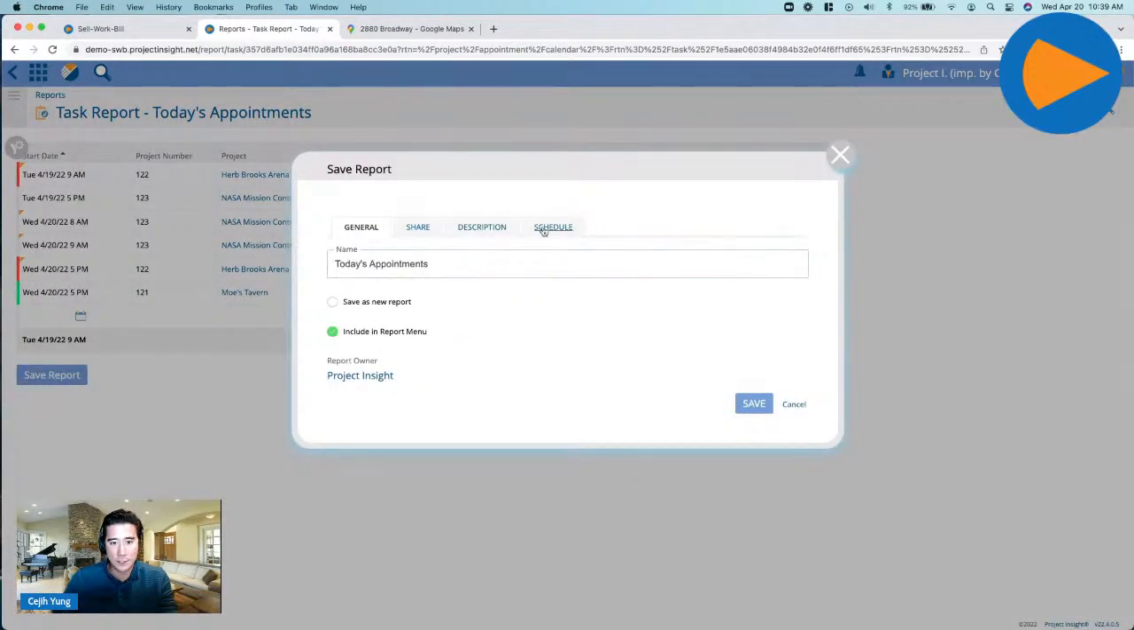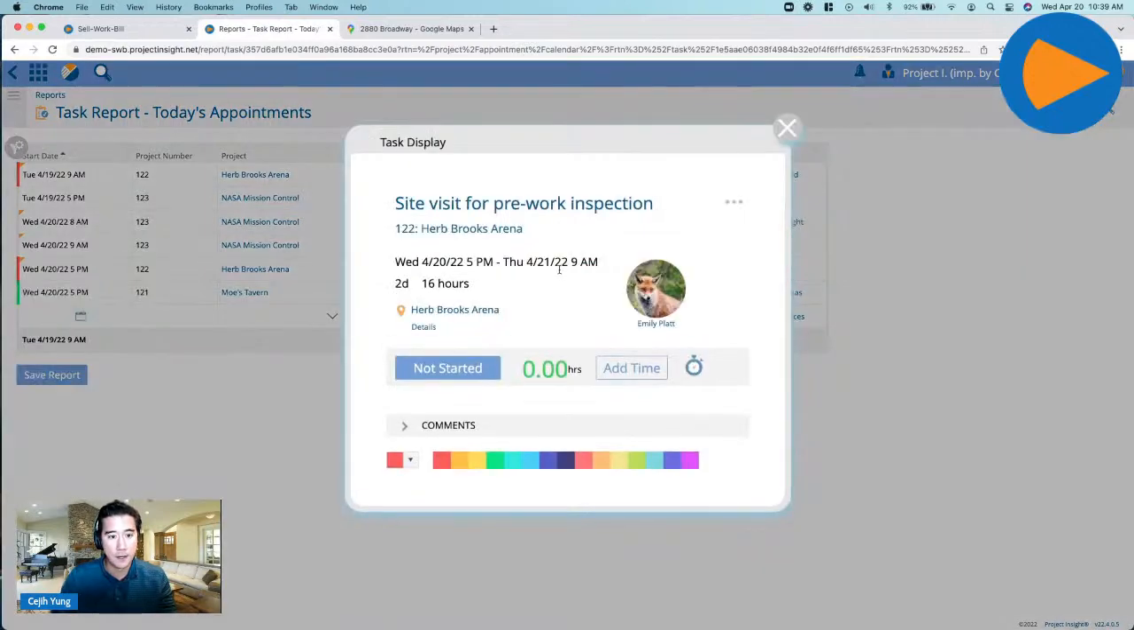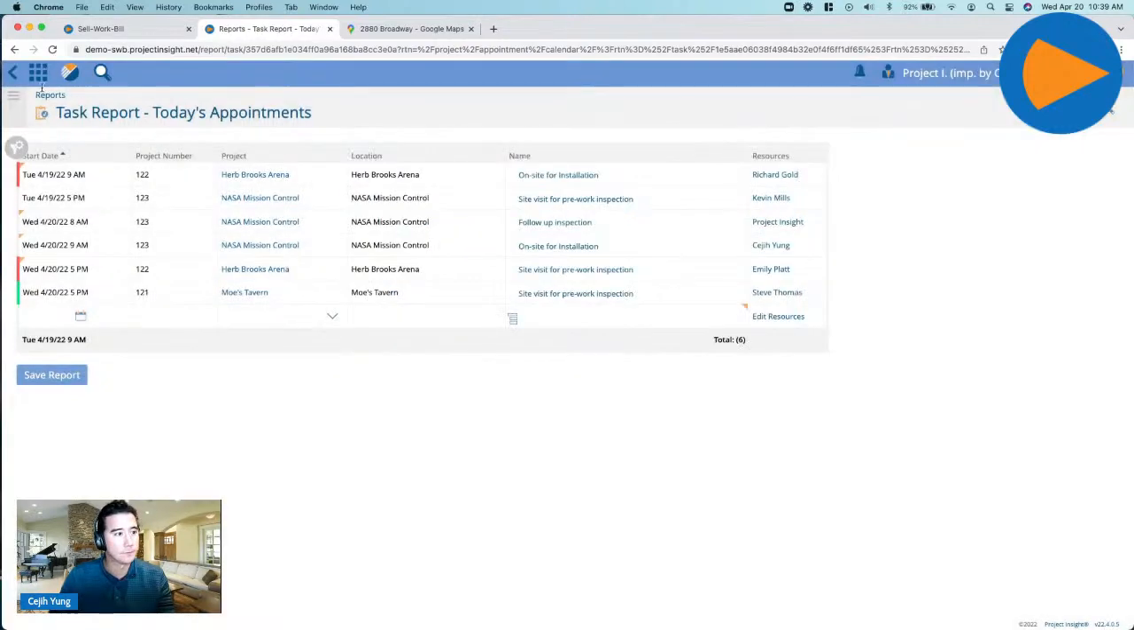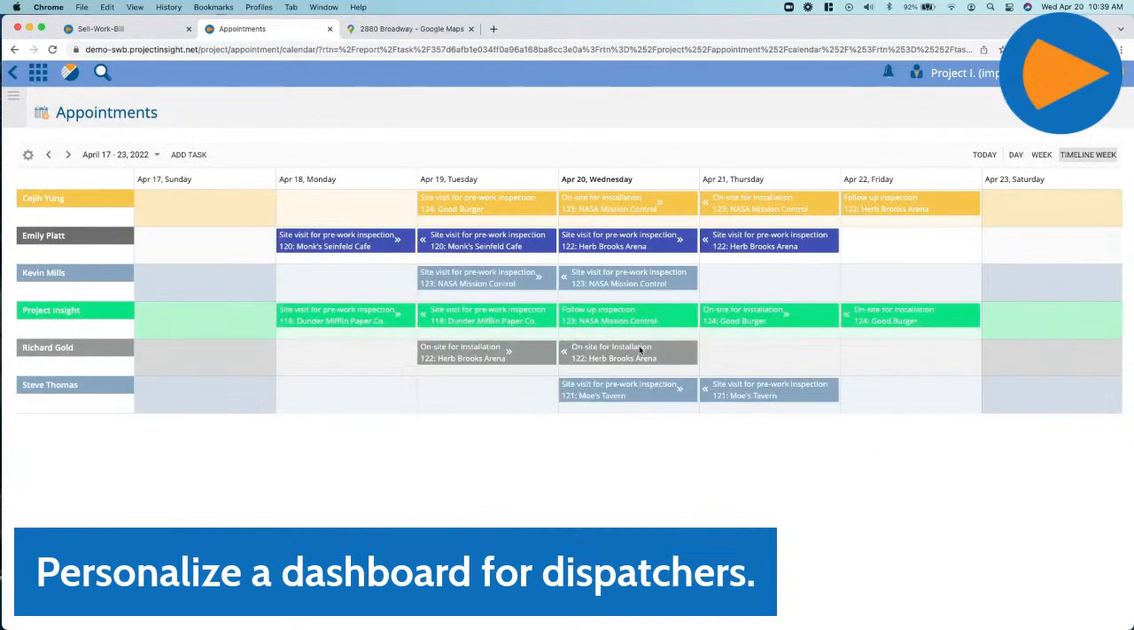If I want to, I can schedule this to be shared with a bunch of other people, or you can even make this an easy dashboard right on your home screen, so that you can always see what are today's appointments. And then from here, I can actually jump in, and it'll pull me back into the appointment for this specific visit. So that's what it's going to look like from the dispatcher who's running all of this.